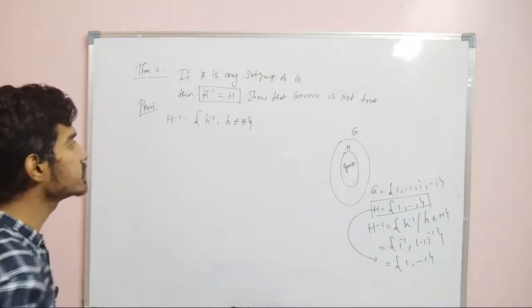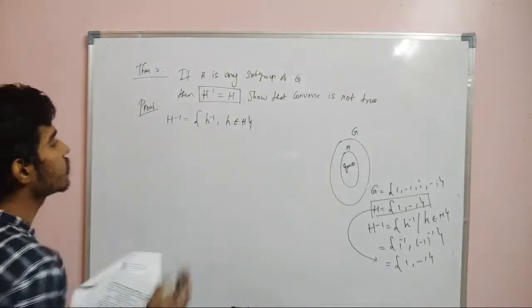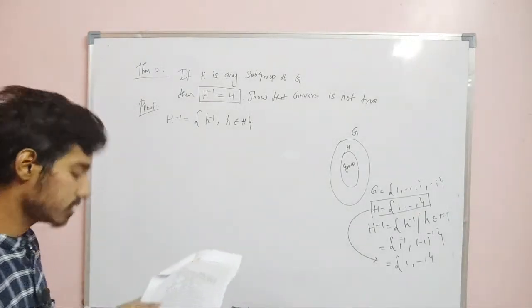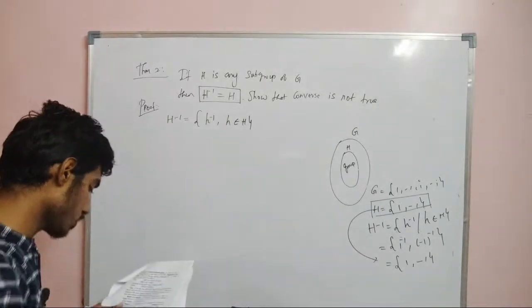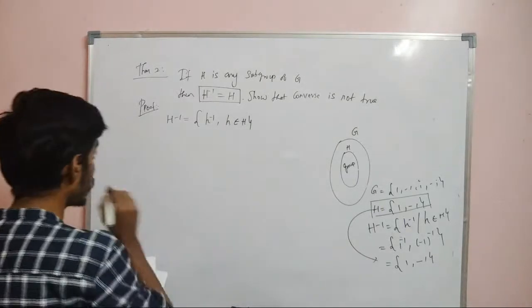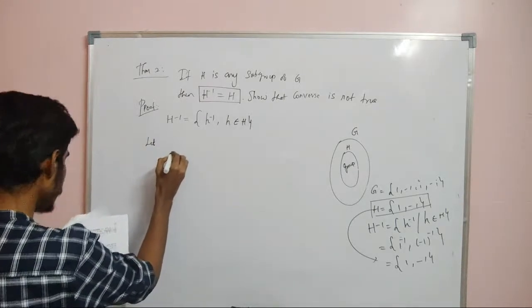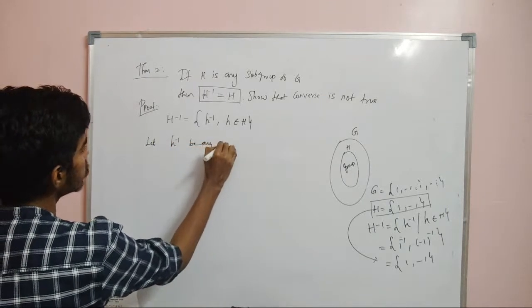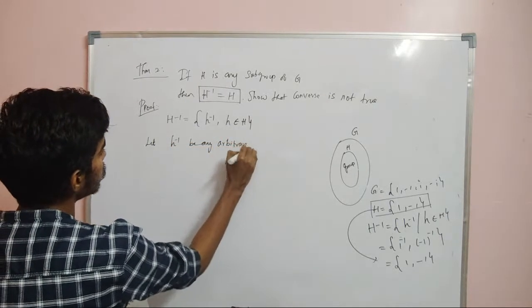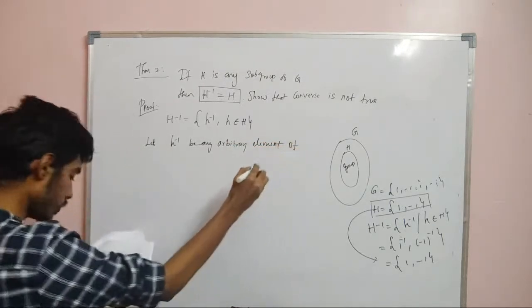Suppose we will prove that H inverse is the same as capital H. We know that H inverse is the set of all h inverse such that h belongs to capital H. Now let small h inverse be any arbitrary element of capital H inverse.